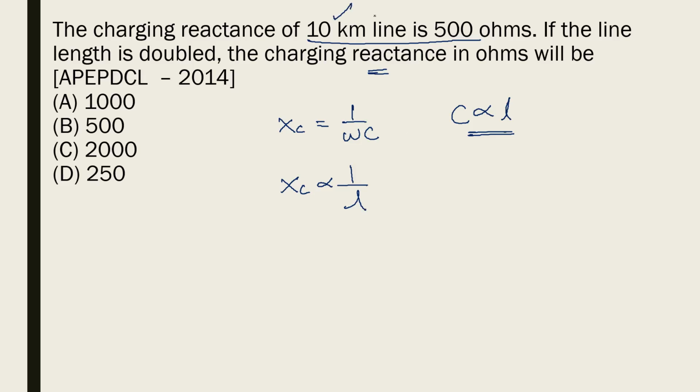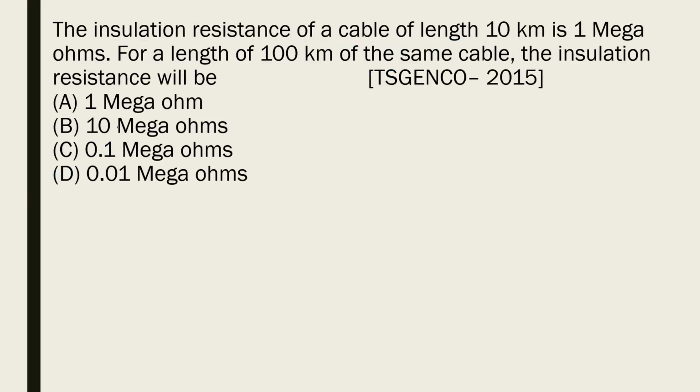So for a 10-kilometer line it is 500 ohms. Now if the line length is doubled, it means it becomes 20 kilometers, increased by 2 times, then capacitive reactance will decrease by 2 times. So 500 by 2 is equal to 250. So option D is the answer for this question.